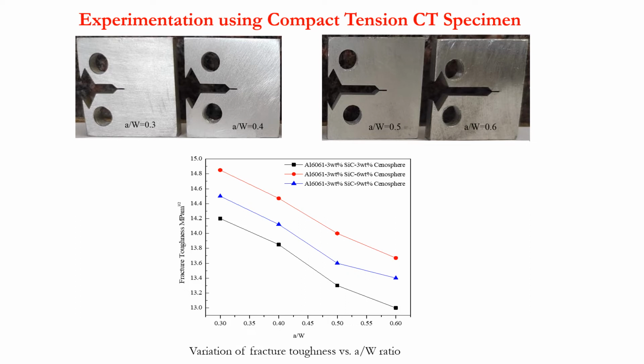From the graph, it is evident that as the a by W ratio increases, fracture toughness values decrease and maximum result is obtained for Aluminium 6061 3% silicon carbide and 6% Cenosphere composites.